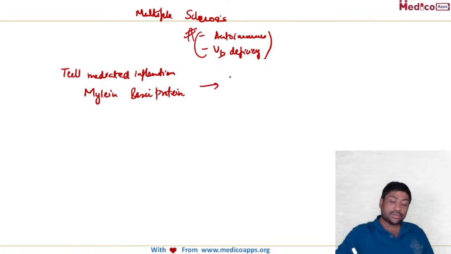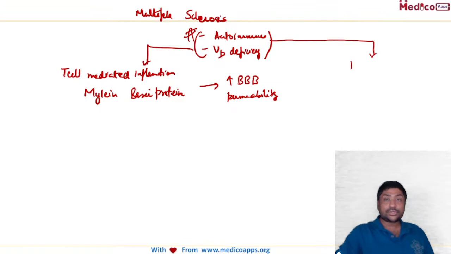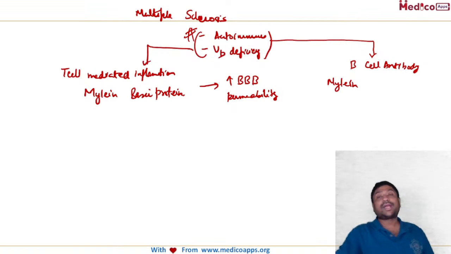So what will this do? This will lead to an increase in the blood-brain barrier permeability. Also, one is T cell mediated, but remember there is also a B cell antibody, and this antibody is against the myelin oligodendrocyte glycoprotein.